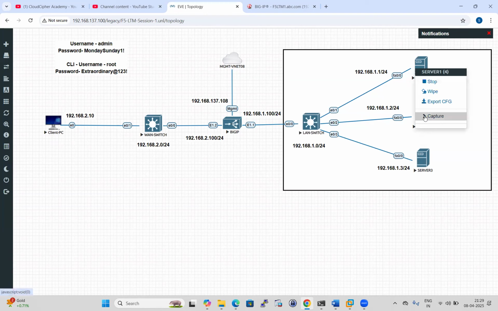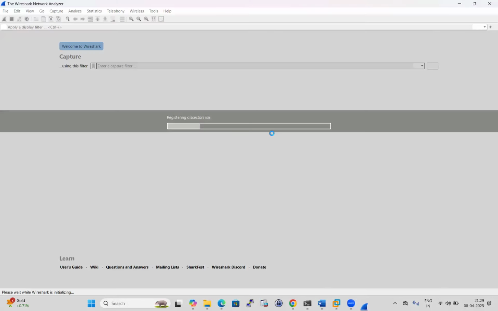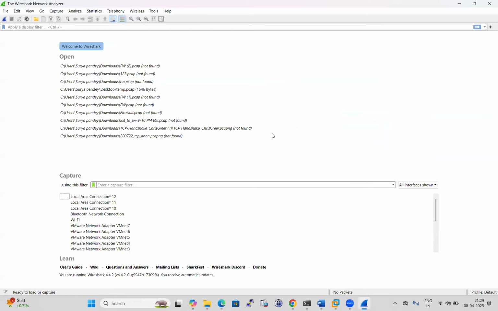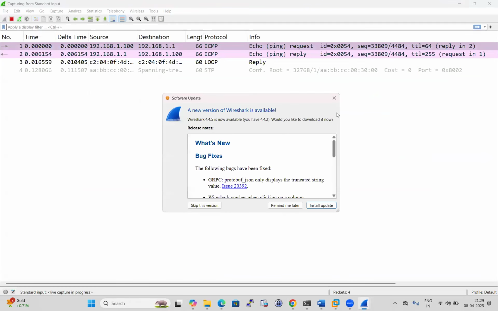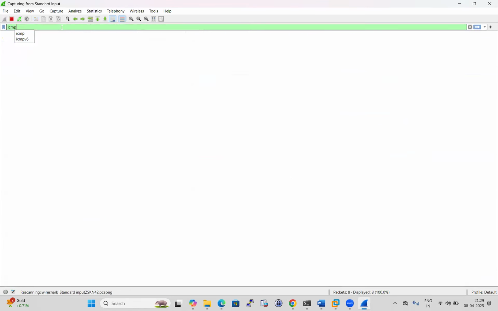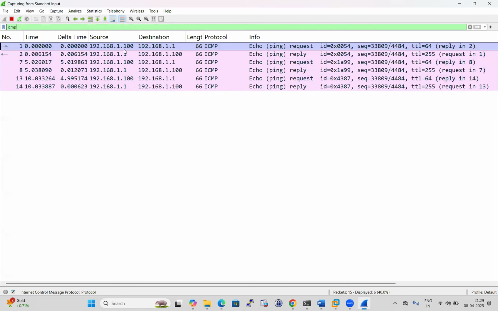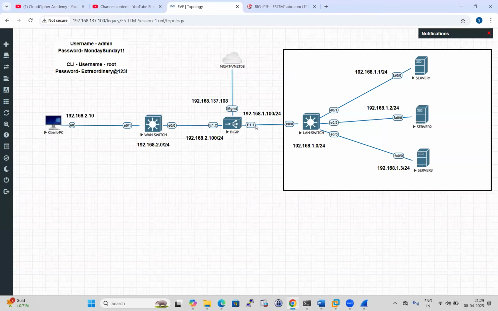Yeah, capture, and if we capture on 0.0, and if we filter ICMP, guys, see, 192.168.1.100 is our BIG-IP. BIG-IP means the LTM inside interface 1.1. One is the slot, one is the port number.